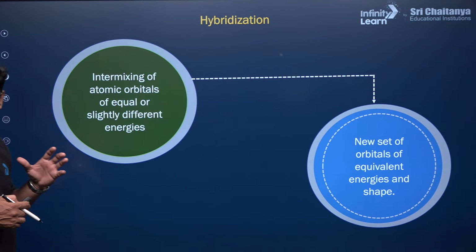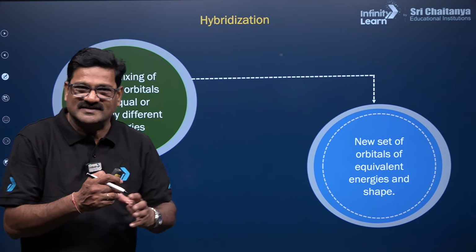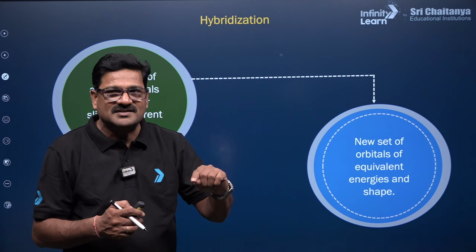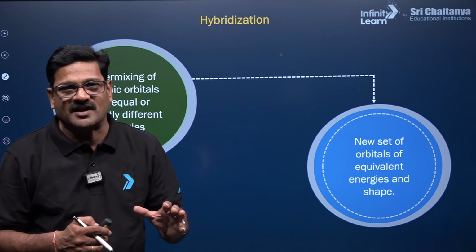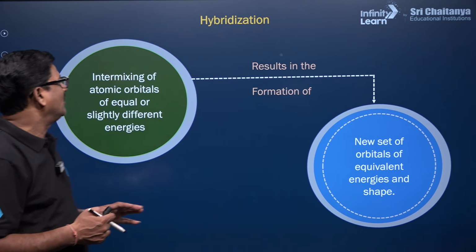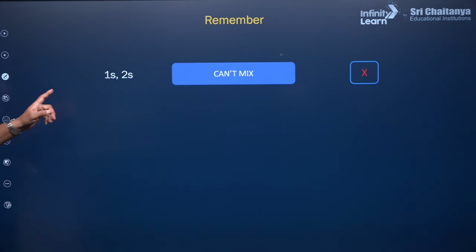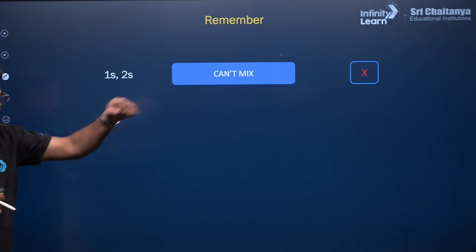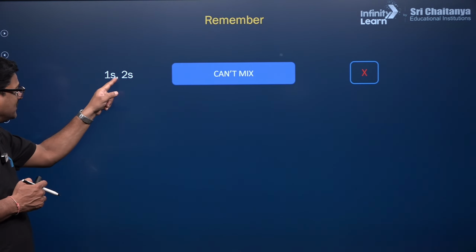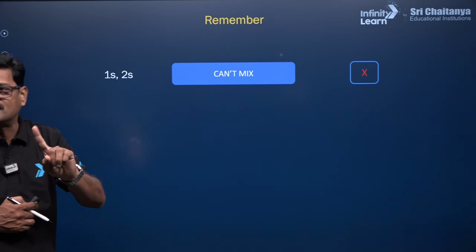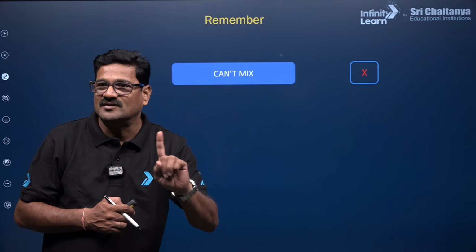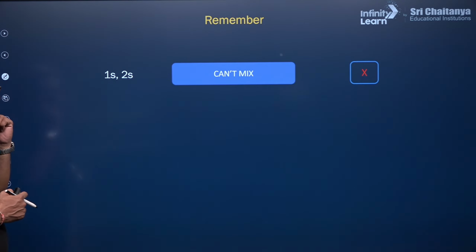So for hybridization, excitation is not an essential condition. Okay, now remember one thing: 1s and 2s cannot mix because the energies of these two orbitals are not the same. That's the reason why orbital overlapping does not take place.